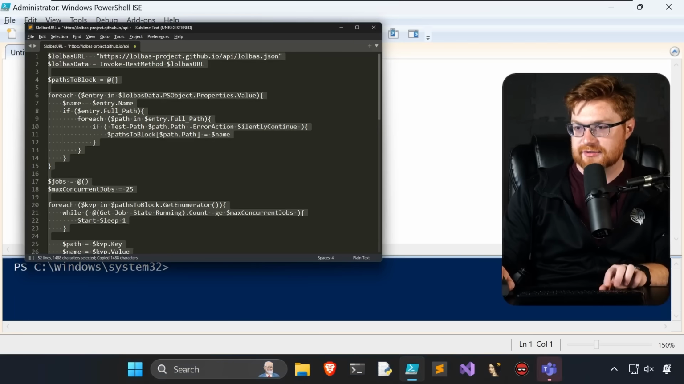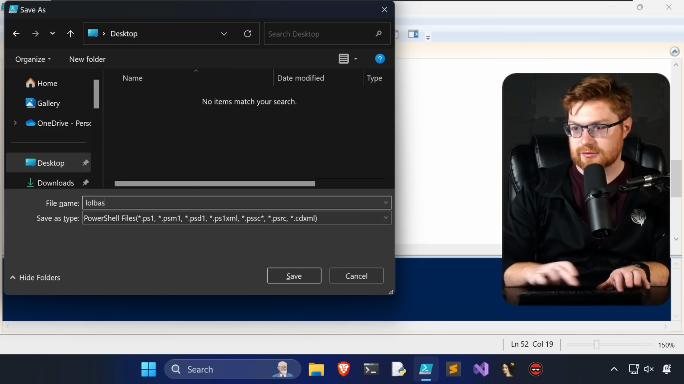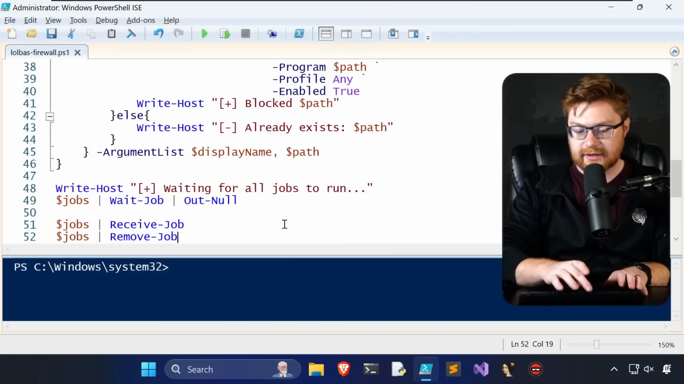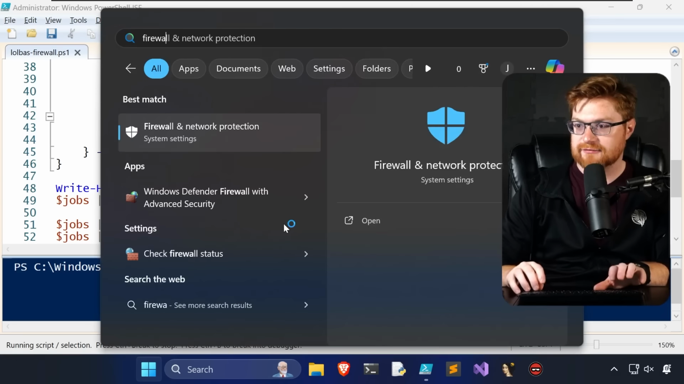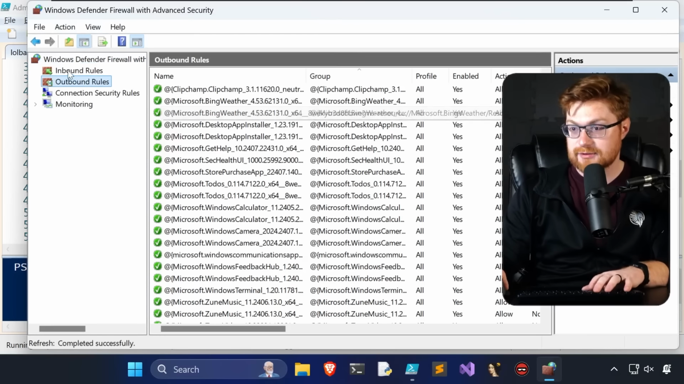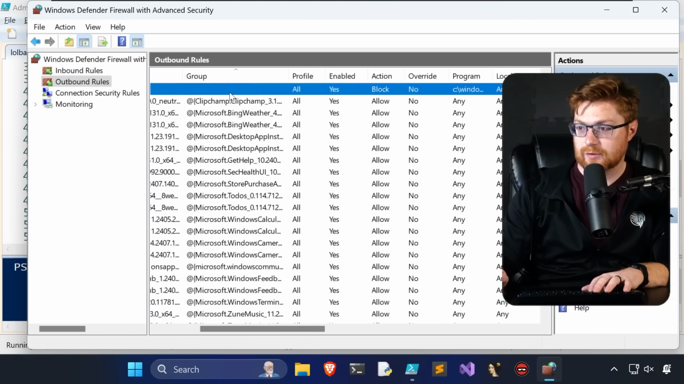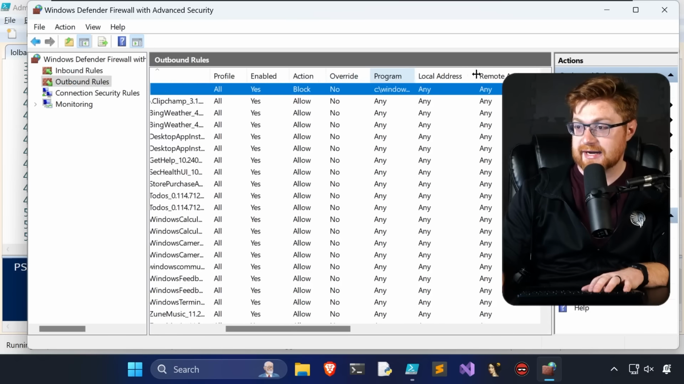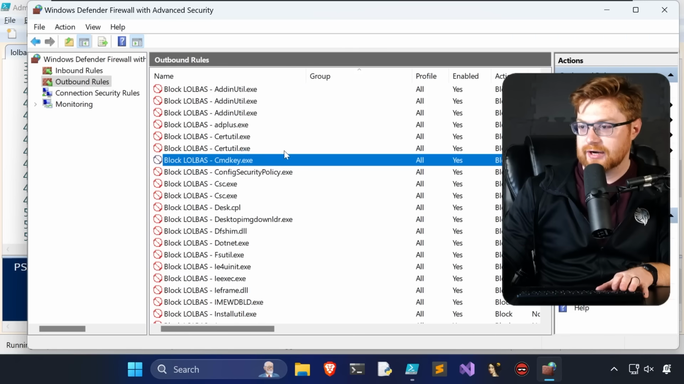Let me paste in from our host. Save that as our lolbass firewall. Now let's run this thing with F5. Now let's go take a look at our firewall rules. We can see they are slowly but surely coming to life. Okay, cool. I see one block coming through, and the path is actually correct now. Phenomenal. Okay, cool. Now they're coming through.